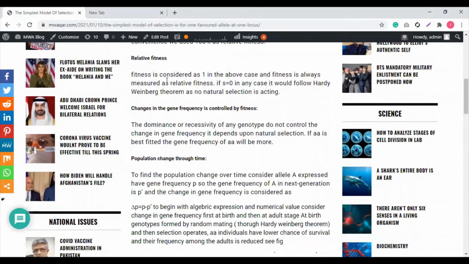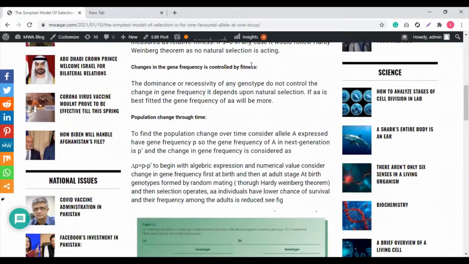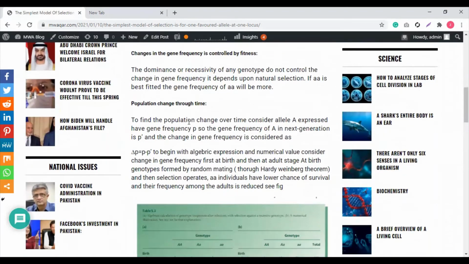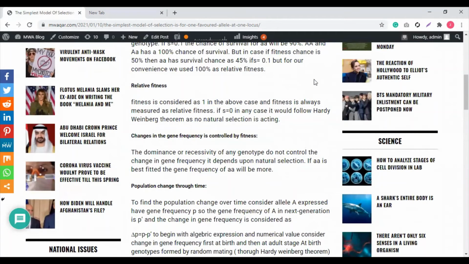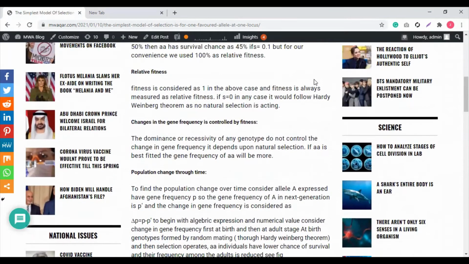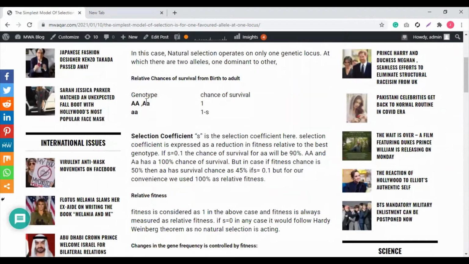Cool. Now, changes in the gene frequency are controlled by fitness. It is very obvious that the genotype, the dominant allele or the recessive allele, is not the superhero that controls the gene frequency in the next generation. Like I said, capital A is dominant and small a is recessive, but this dominance of A and recessiveness of a does not control their gene frequency in the next generation.